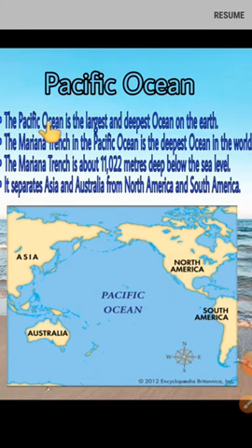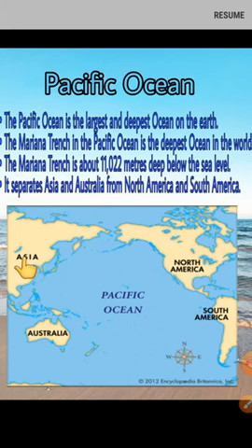The Pacific Ocean is the largest and deepest ocean on the earth, and the Mariana Trench, which is situated in the Pacific Ocean, is the deepest place in the world. The depth of the Mariana Trench is about 11,022 meters below sea level.